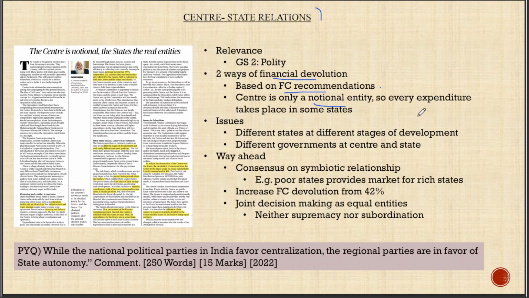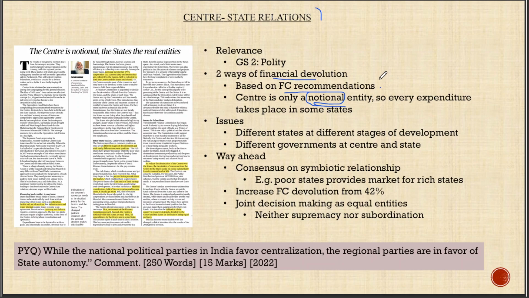The central, in fact, is a notional entity. It's not a real entity. The central government doesn't have a separate territory, which is separate from the states. So in a way, every expenditure that the central government is making has to take place in some state. Therefore, the devolution is actually taking place in the states itself, but it happens at the discretion of the center.